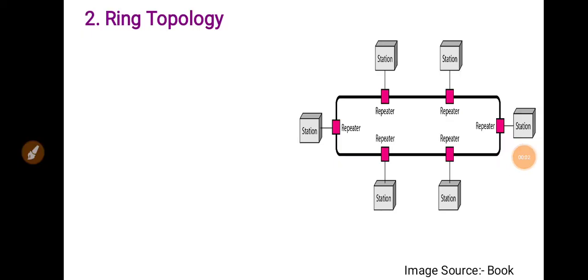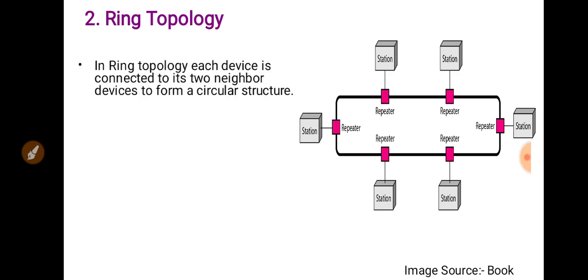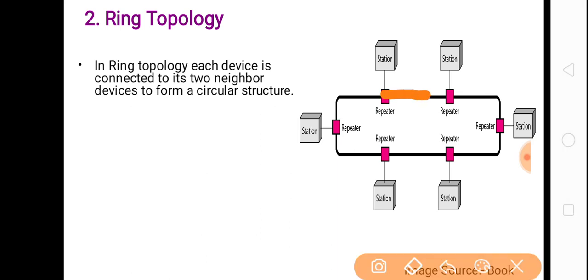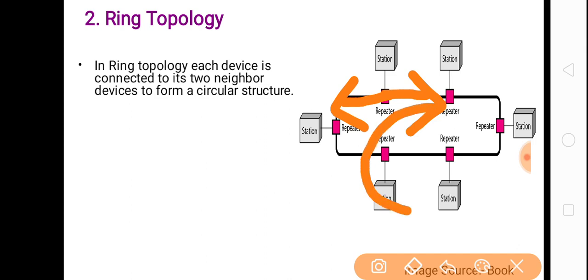Second type of topology is ring topology. In ring topology, each device is connected to its two neighbor devices to form a circular structure. So why is it called the ring topology? In ring topology, each device has a connection with its two neighbor devices, and it forms a circular structure. That's why it is called the ring topology.